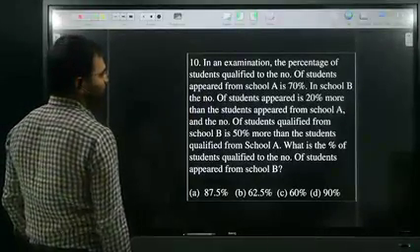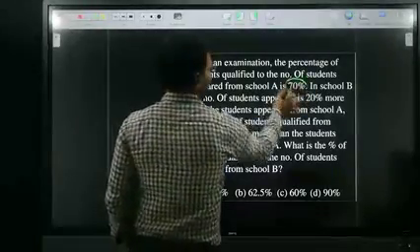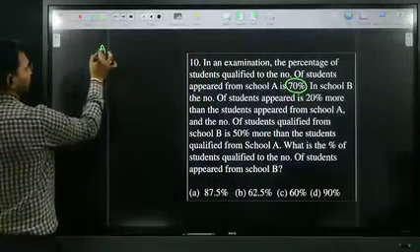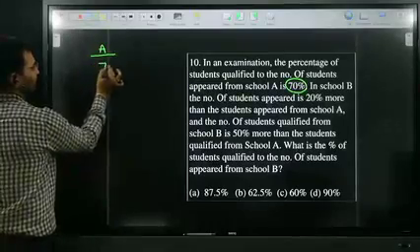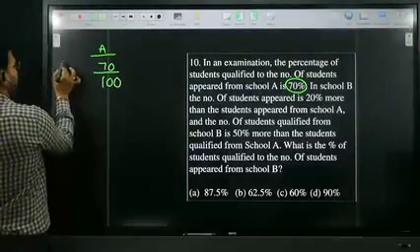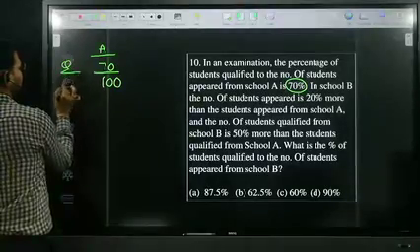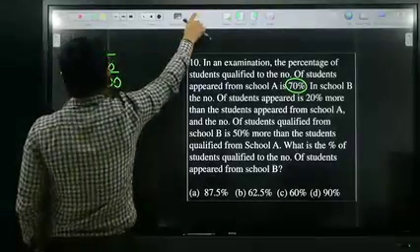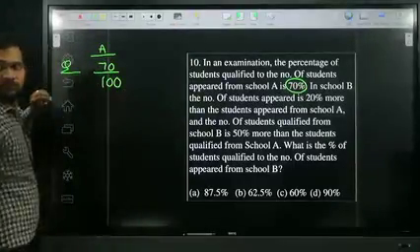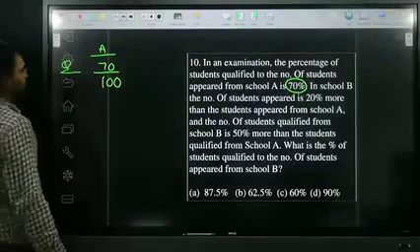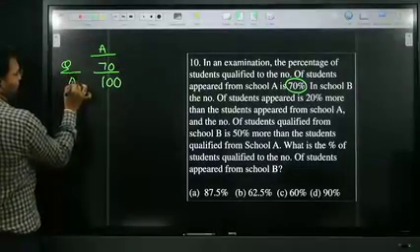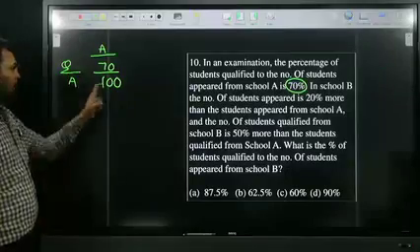So school A, number of students qualified is what, amma? 70. School A, 70% is nothing but 70 by 100. These are qualified students. These are appeared. Qualified is 70, appeared is 100.